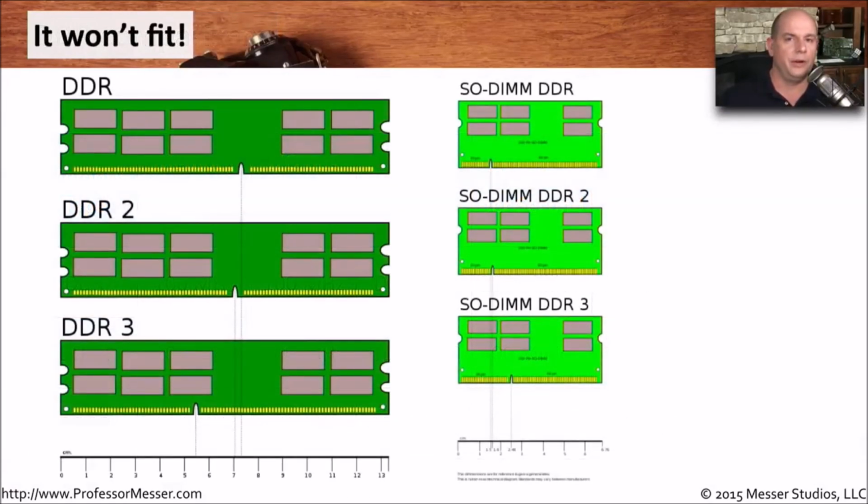I mentioned earlier that these DDR types were not backwards compatible, and not only do they work differently inside of the memory itself, but the physical chips are designed to be different, and they're designed this way so that we can't make a mistake by putting the wrong memory module in a different slot. You can see there are notches in the memory module, and these notches are at a very certain spot. So DDR memory, you can see where the notch is. For DDR2, it's moved a little bit over. For DDR3, it's moved over even further.